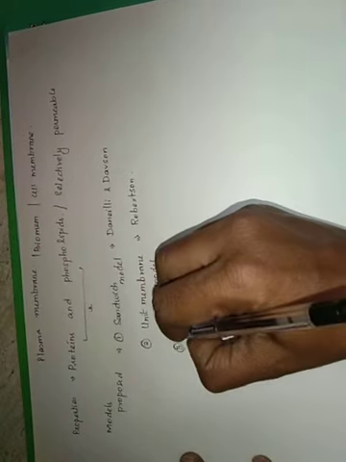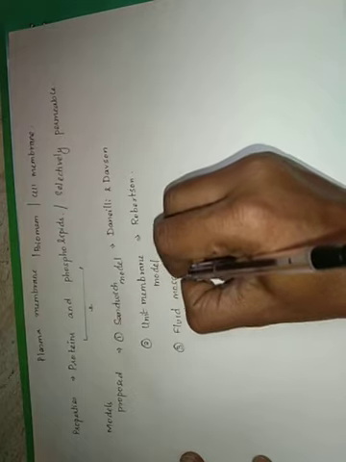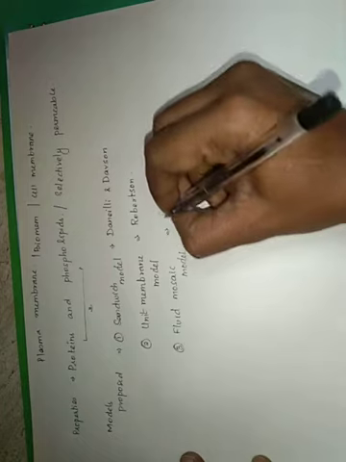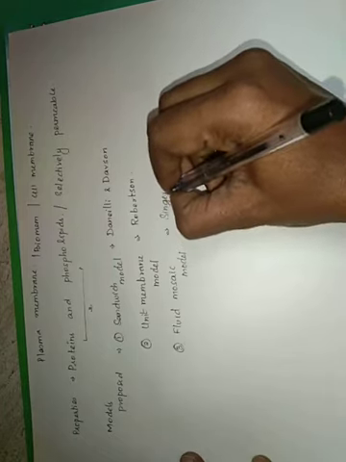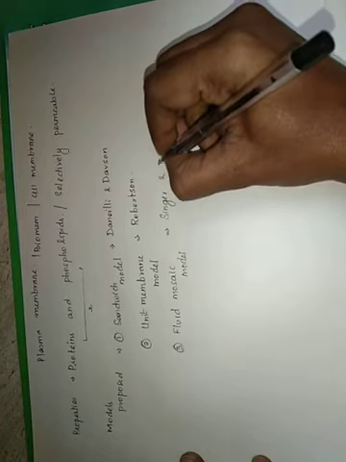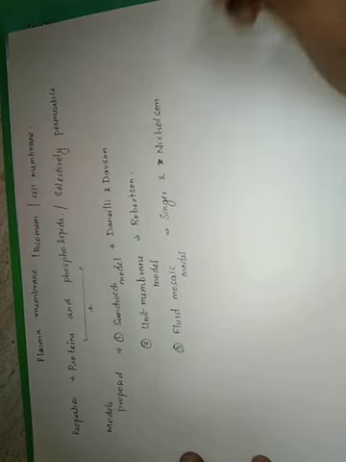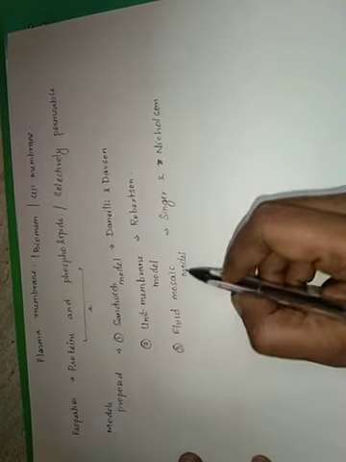And the third model, the most accepted model, is called the fluid mosaic model, proposed by scientists Singer and Nicholson. So these two scientists proposed the fluid mosaic model, and this is the most accepted model.